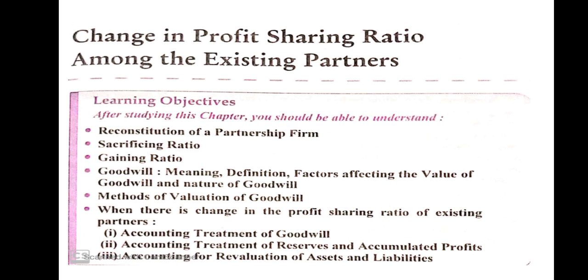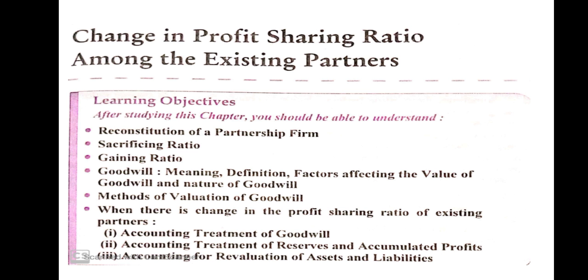Once again, there are three methods of valuation of goodwill. First, average profit method: goodwill is equal to average profit into number of years purchase. Second, weightage average profit method: goodwill is equal to weightage average profit multiply number of years purchase.